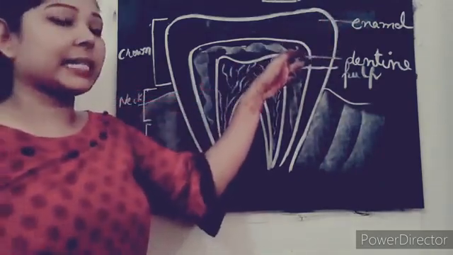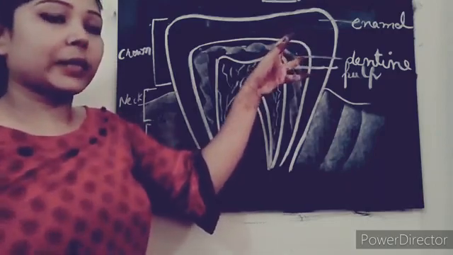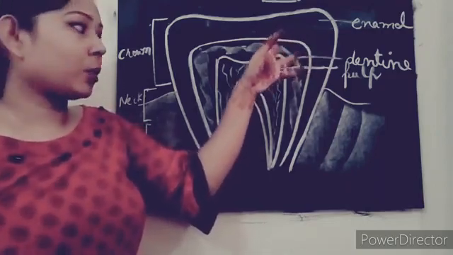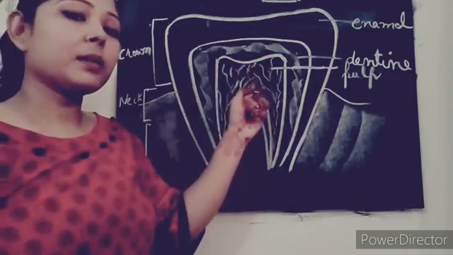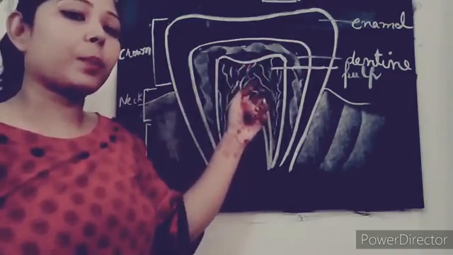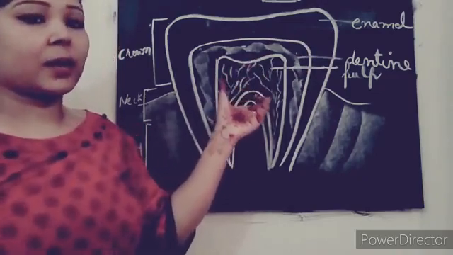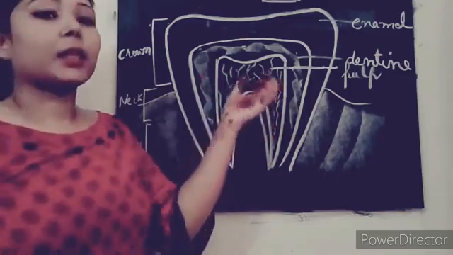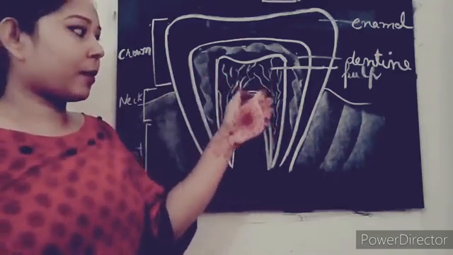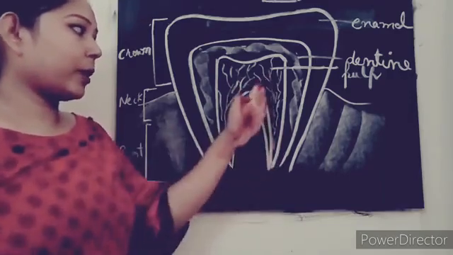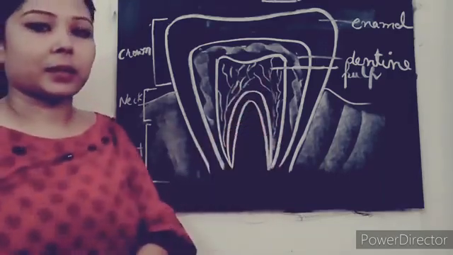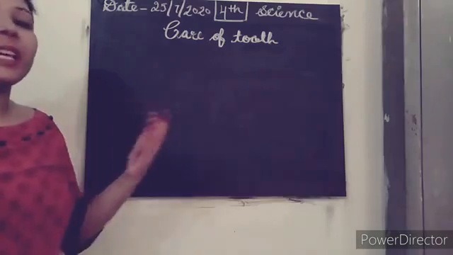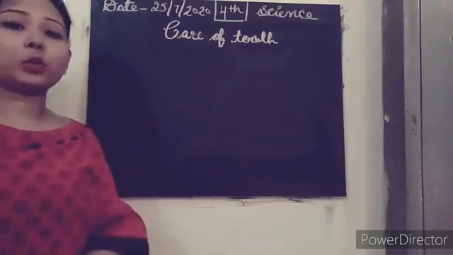Then we have dentine, which gives structure to the tooth and supports the pulp, where blood vessels and blood supply are there, and nutrients also go through these blood vessels. Clear? So next we have care of the tooth.